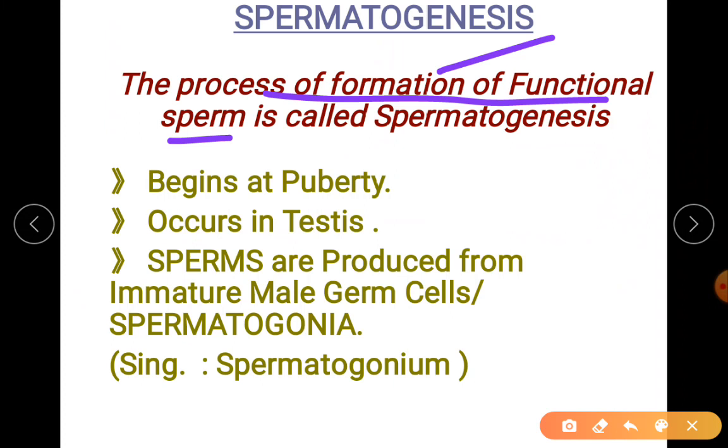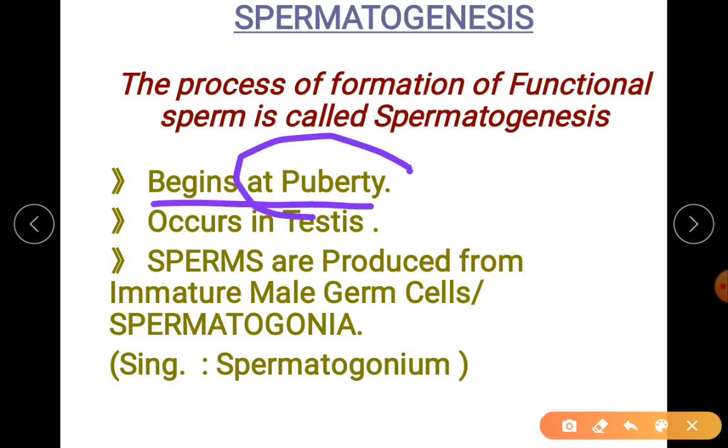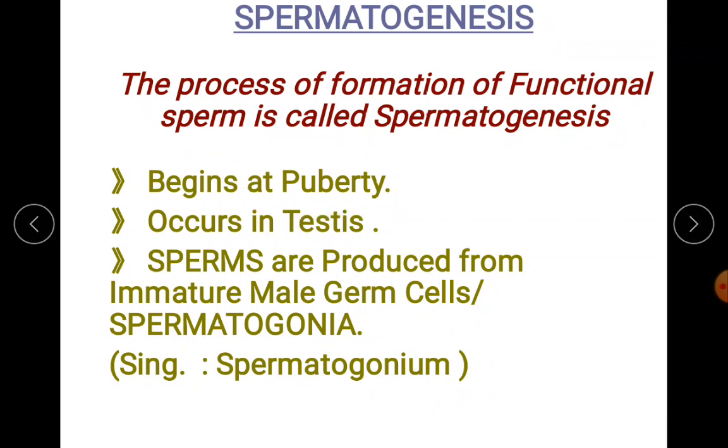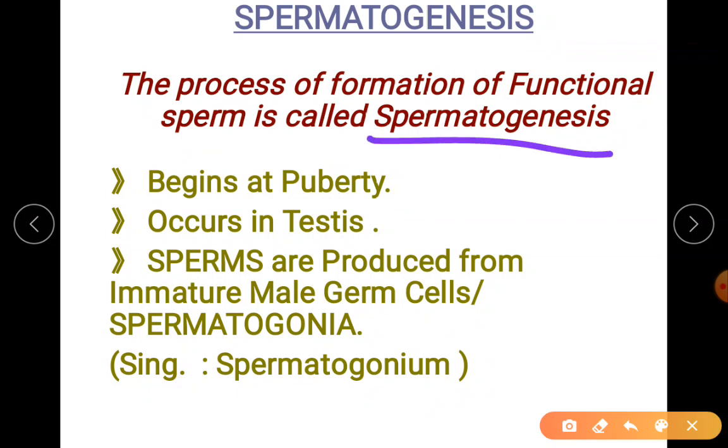Where is it produced? In the testis. So you have to write formation of functional sperm in the testis, or in the primary sex organ of males. Here you should know when it begins. It begins at puberty. That is the time they are called mature. So where does this process occur? Spermatogenesis, or the formation of sperms, occurs in the testis.